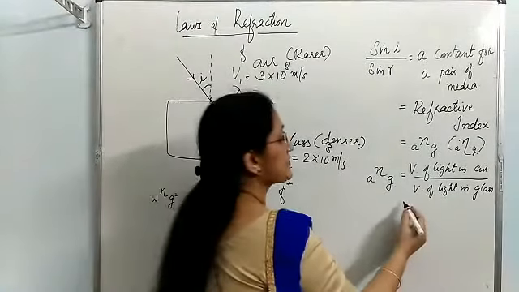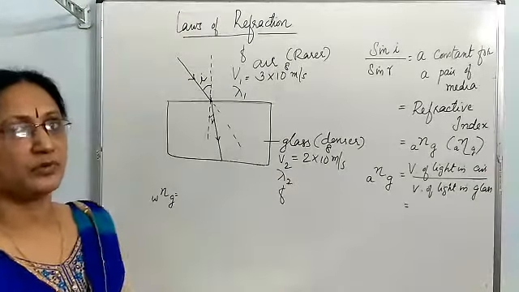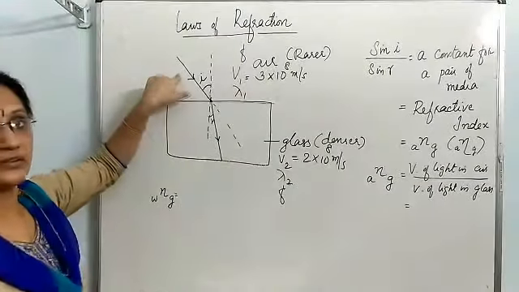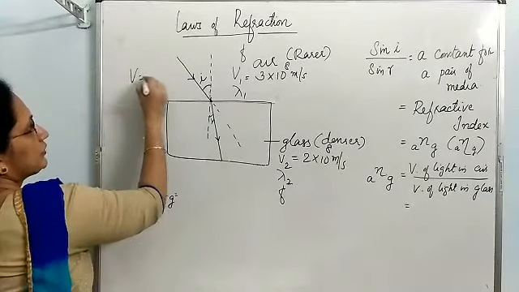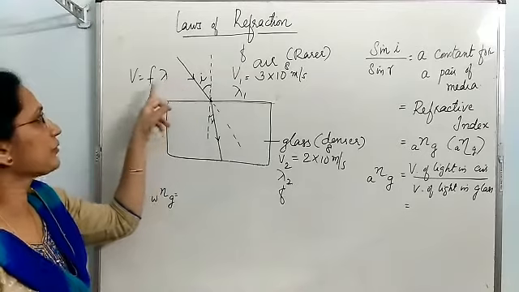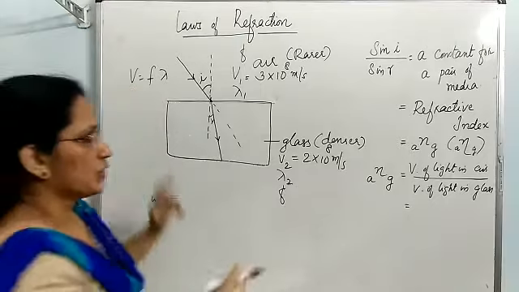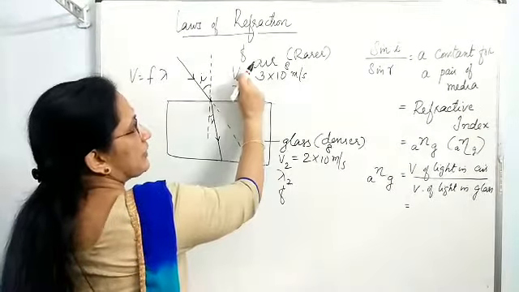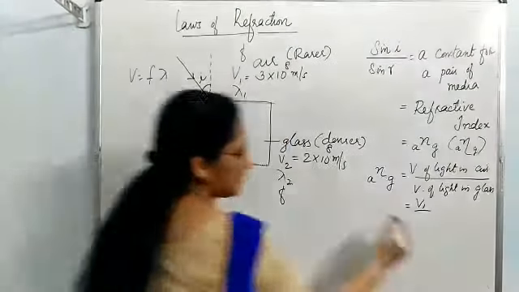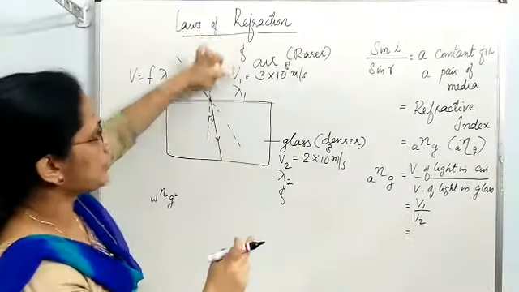Then velocity can be written as the product of frequency and wavelength. From the topic I studied in 9th class, velocity of any wave is the product of frequency and wavelength. V is equal to F lambda. F for frequency, lambda for wavelength, V means velocity. If it is so, this V1 is the velocity here, upon velocity here is V2. This V1 can be written as F into lambda 1.